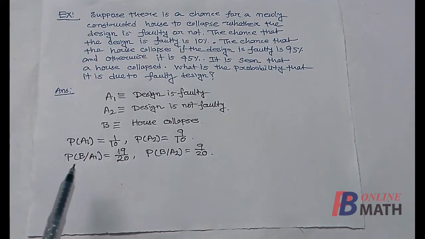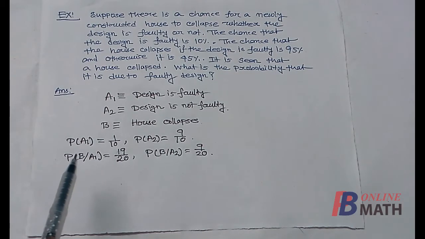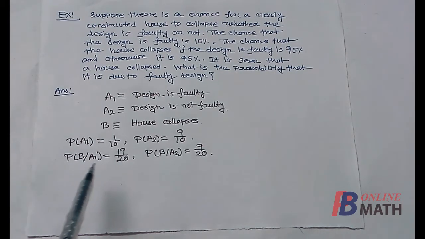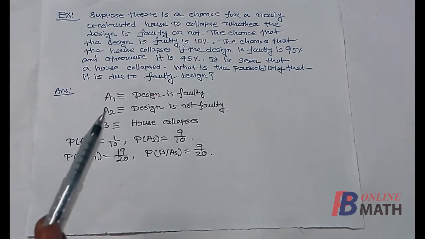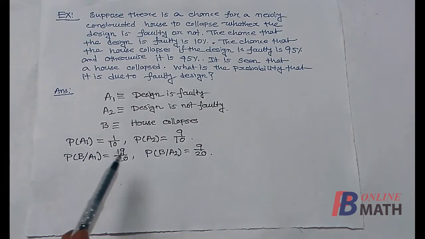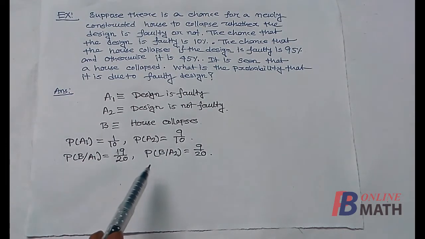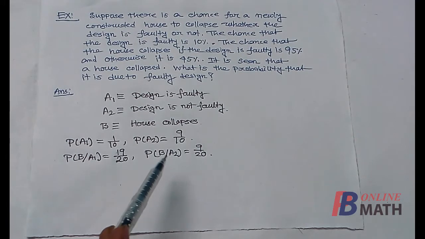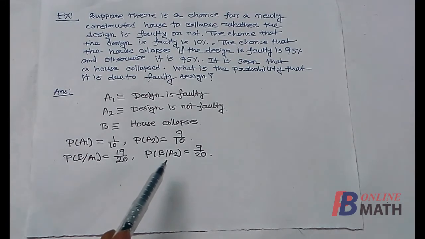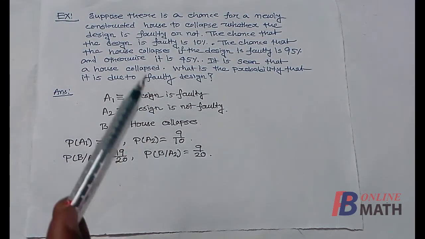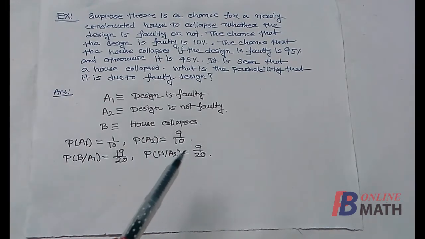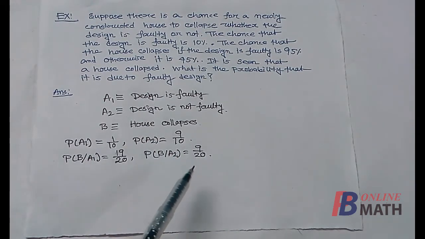The probability that the house collapses if the design is faulty, that is 95%, so 95 by 100, that is 19 by 20. And finally the probability that the house collapses but the design is not faulty, that is 45%, so it is 45 by 100, that is 9 by 20.